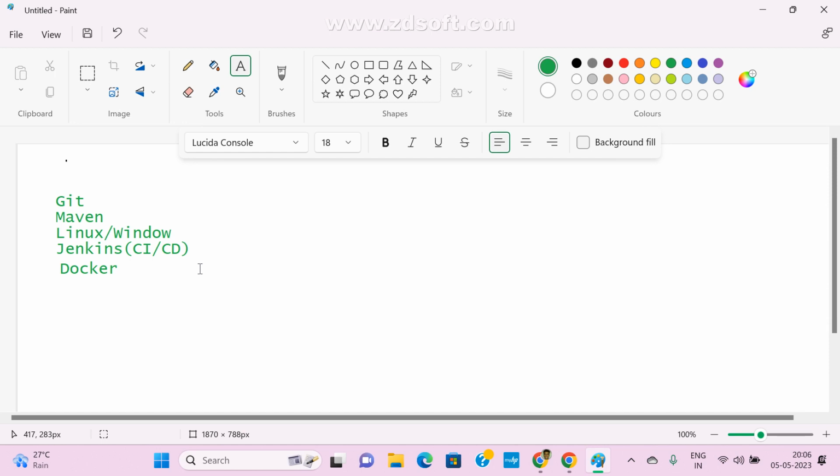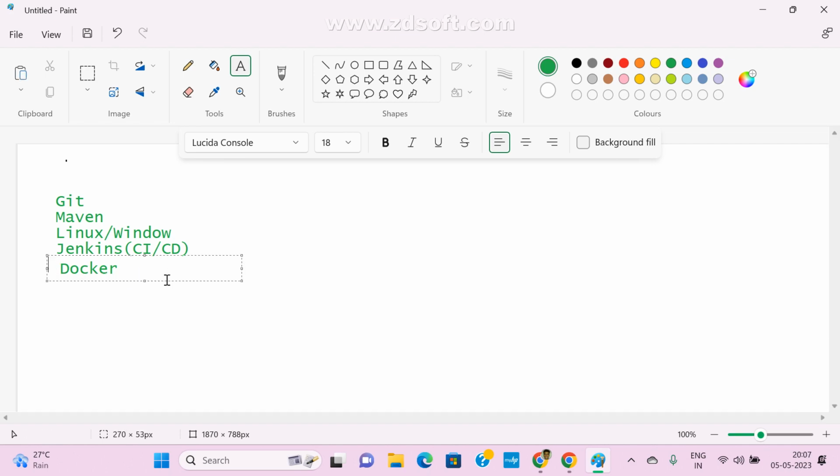What are the main advantages, why do you go for Docker? These are all DevOps tools only. For each DevOps tool, there is some specific reason we go for it. In the same way, Docker plays one of the major roles in real time. If you want to create virtual machines, in that case mostly we go for Docker nowadays.